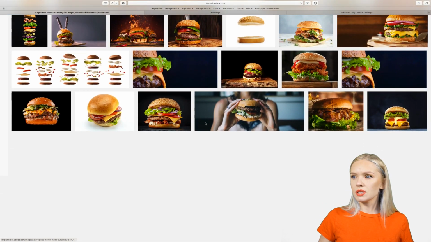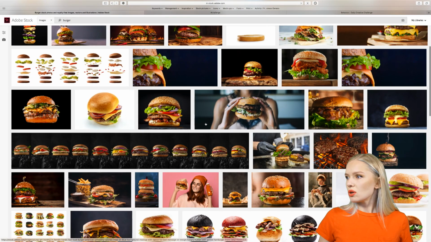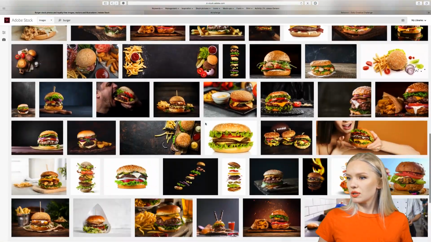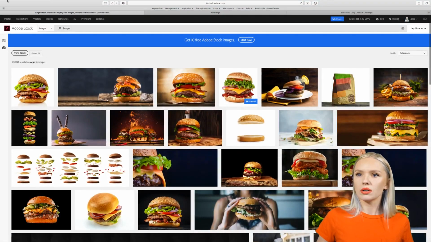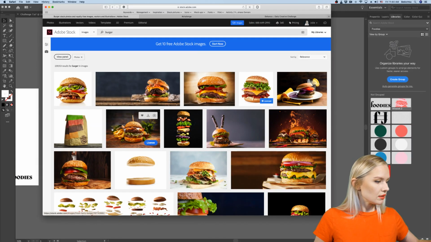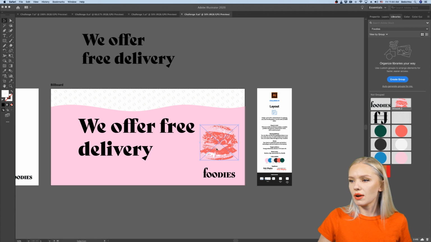So now I have some amazing burgers here, and I could definitely use one of these. So why don't we just, I mean, we could do that, but I'm just gonna stick for now with our burger that we already kind of have created here.